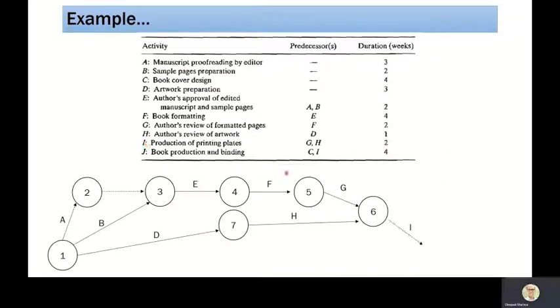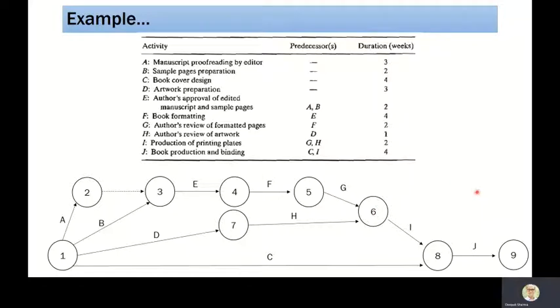Now at the last activity, which is J, it says that C and I should finish. We have not introduced C as of now. I is finishing like this. Since C and I are finishing and then only J can start, we can make a common node, say 8, where activity I and activity C are finishing, and then we have activity J.